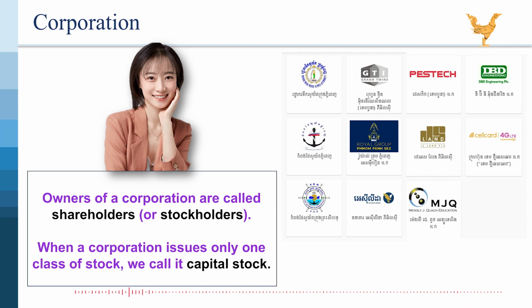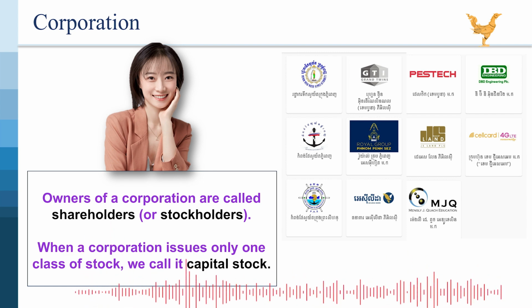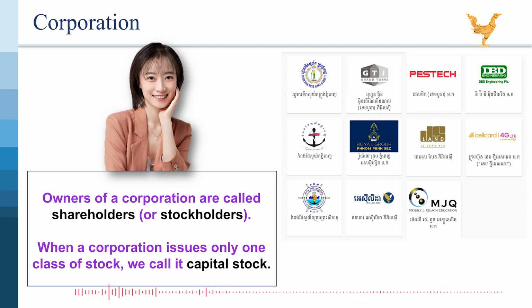Shareholders and capital stock. Shareholders, or stockholders, these are the individuals or entities that own a corporation. When you buy stock in a company, you become a shareholder and own a small piece of that company. As a shareholder, you have certain rights, like voting on important company matters and potentially receiving dividends, a share of the company's profits.